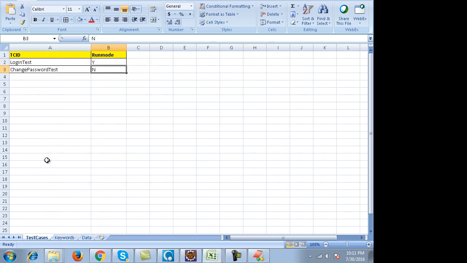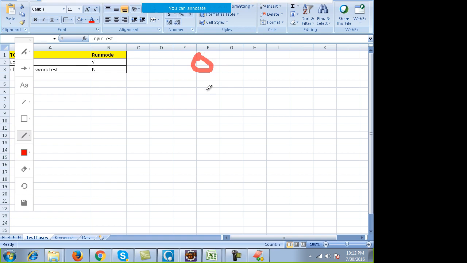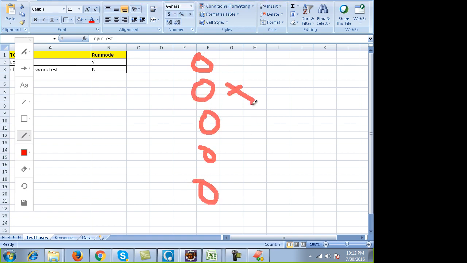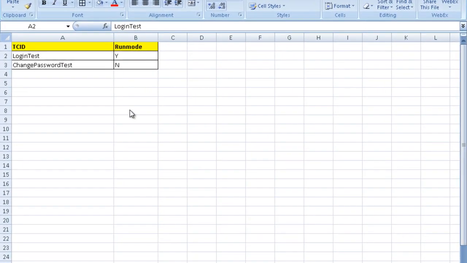In this sheet, every test case has a certain run mode. If the run mode of the test case is set to yes, only then the test case will run, otherwise it will not run. Sometimes in the project you have multiple test cases. You don't want to execute some of them and you want to execute some of them. The test cases which you want to execute, you keep the run modes of those test cases to yes, and when the script runs it will only execute those tests.